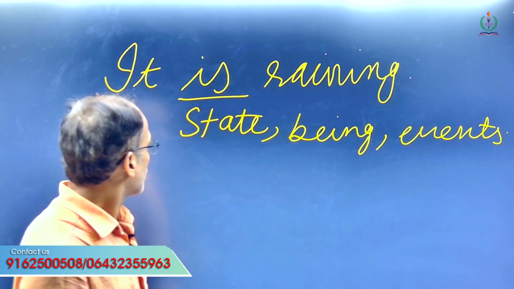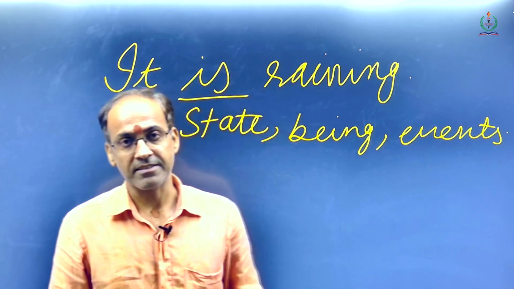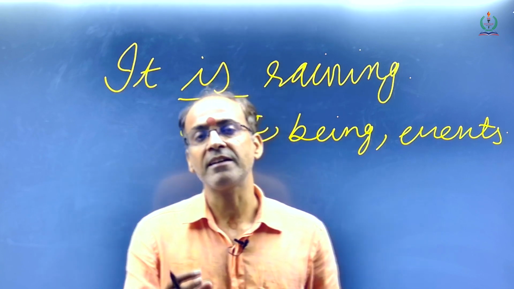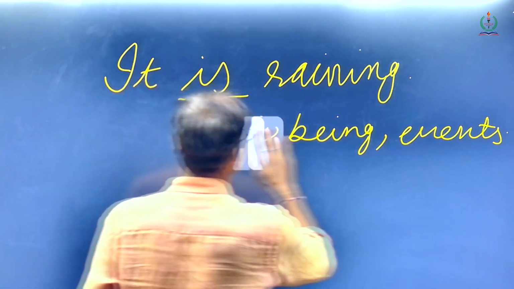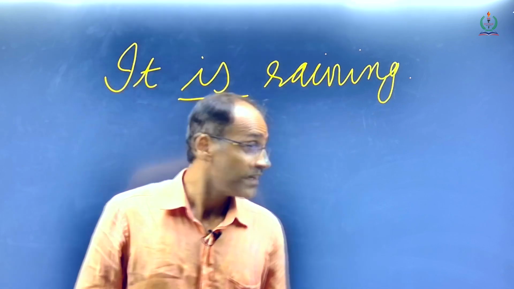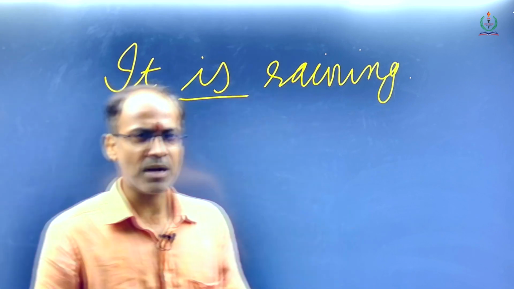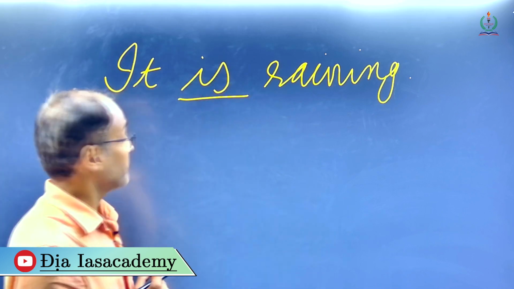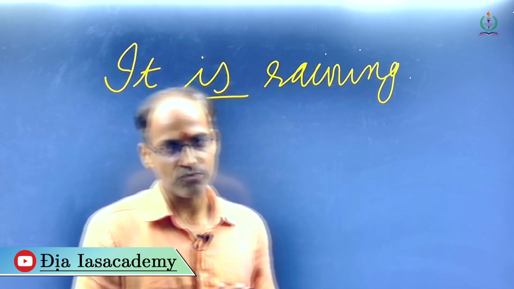So intransitive verb is a verb which does not require an object, and also as we had discussed, a passive voice form is there with transitive verb, but with intransitive verb we can't have a passive voice form. Here you can clearly see, when we write it is raining, we can't convert it into passive voice. Even if we try, raining is it, whatever absurd thing comes into our mind, it's not going to happen. So there is no passive voice form of it is raining. Hence it is intransitive verb and it doesn't have any object of its own.